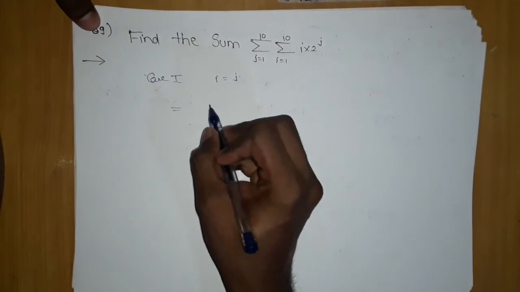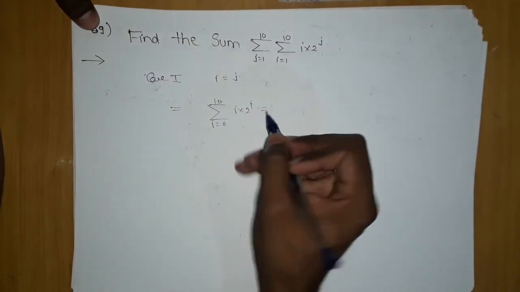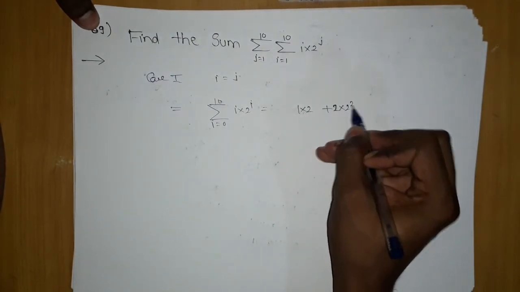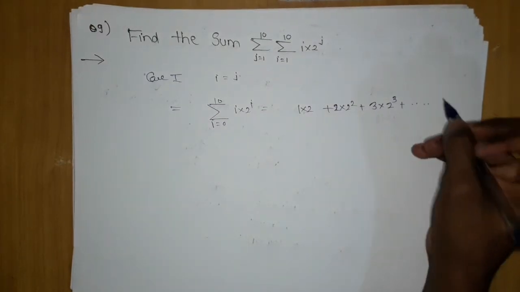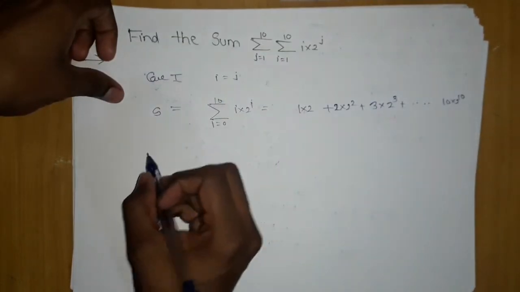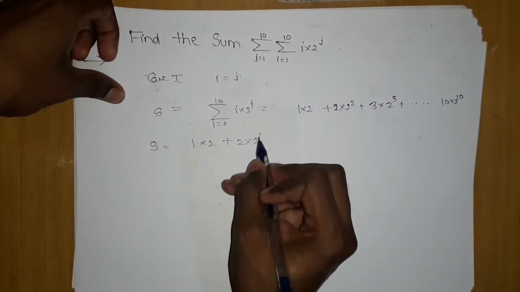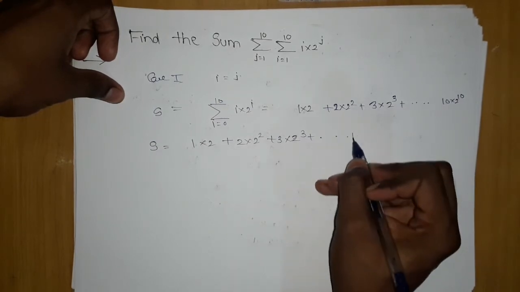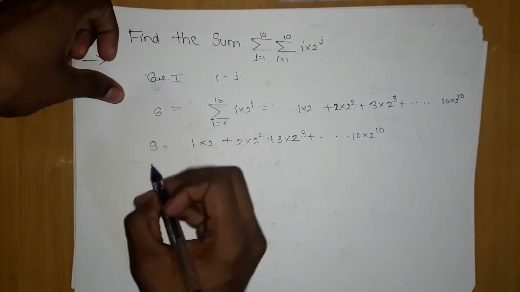If you open them, summation i equals 1 to 10, i into 2 to power i, which is 1 into 2 plus 2 into 2 power 2 plus 3 into 2 power 3, and so on till 10 into 2 to power 10. If I call it S, then in the next step we multiply with the common ratio, which is 2.